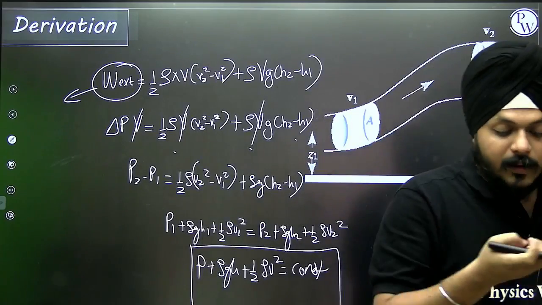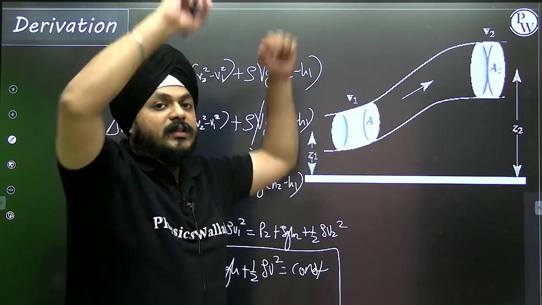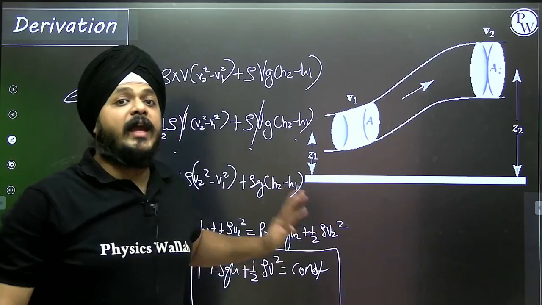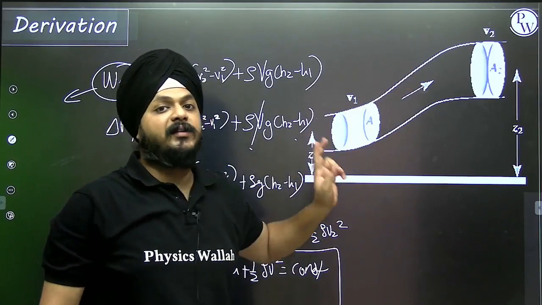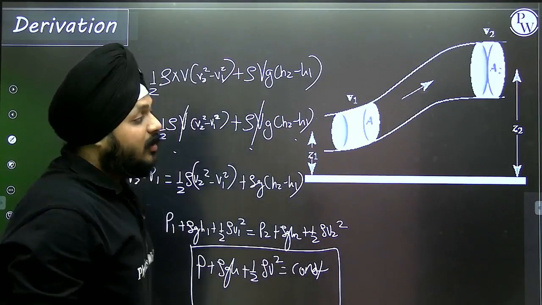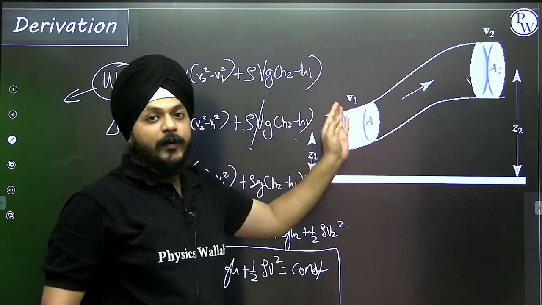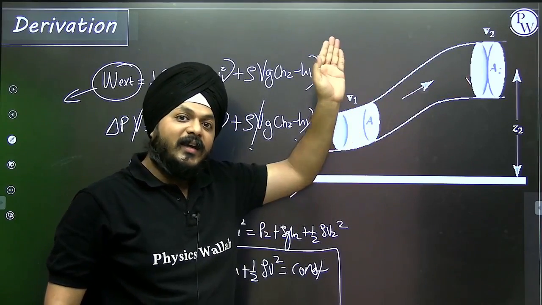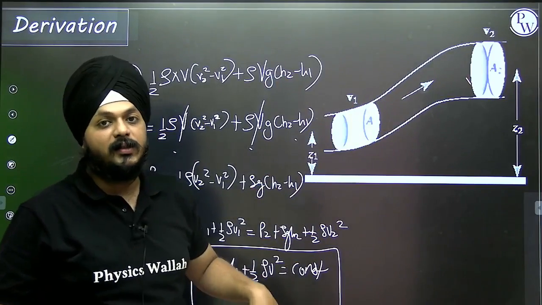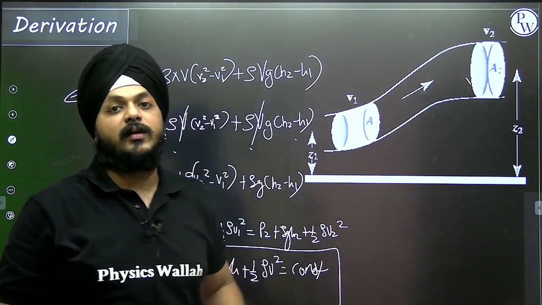This is what the Bernoulli's equation is all about. It can be applied to any 2 points, but with respect to the reference. Now in this, suppose you want to compare the rate of the flow of the fluid, if you want to use the equation of continuity in this, we can use this. But indirectly you all should be aware of what actually the Bernoulli's equation states.